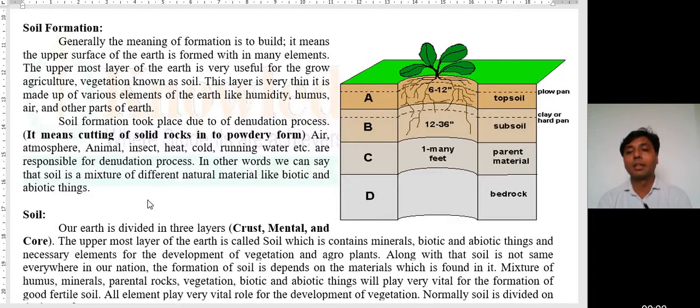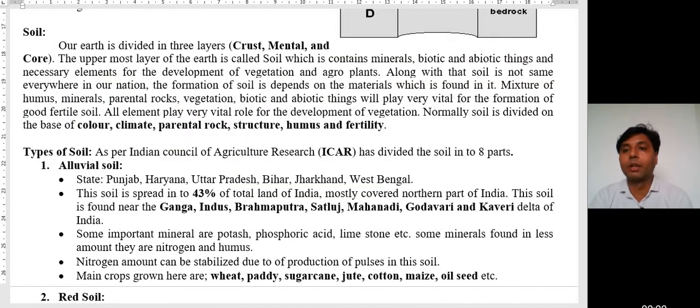Amalgamation of biotic and abiotic things is called soil. Our earth is divided into three layers: crust, mantle and core. The uppermost layer of the earth is called soil, which contains minerals, biotic and abiotic things and necessary elements for the development of vegetation and plants.